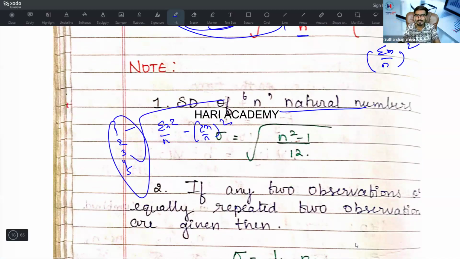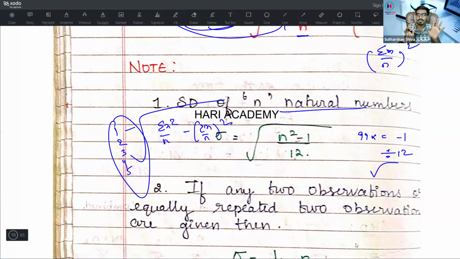Very simple. They have 5. Okay, they ask 9. They will ask 99. Whatever they ask you, take a calculator. Very simply, 99 square minus 1 divided by 12. Take a root value. You will get an answer. Very simple. In calculator, one step. If they ask 99 natural numbers value, or let's say 10 natural numbers value, take a calculator. 10 square minus 1 divided by 12.